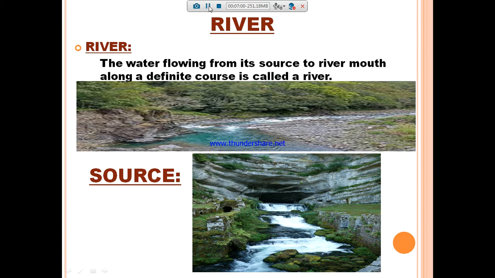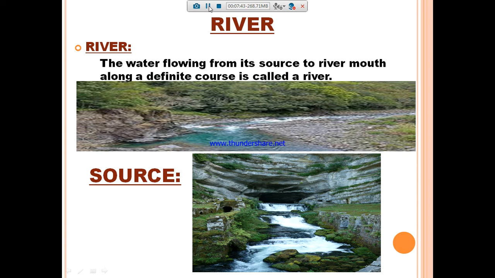So, where will the river start? The water flowing from its source to the river mouth along a definite course is called a river. So, the river is flowing. Where does it start? It starts from its source, maybe a mountain or a hill. The source of the river means the origination, the starting point of the water flowing from its source to the river mouth along a definite course. That is a river.